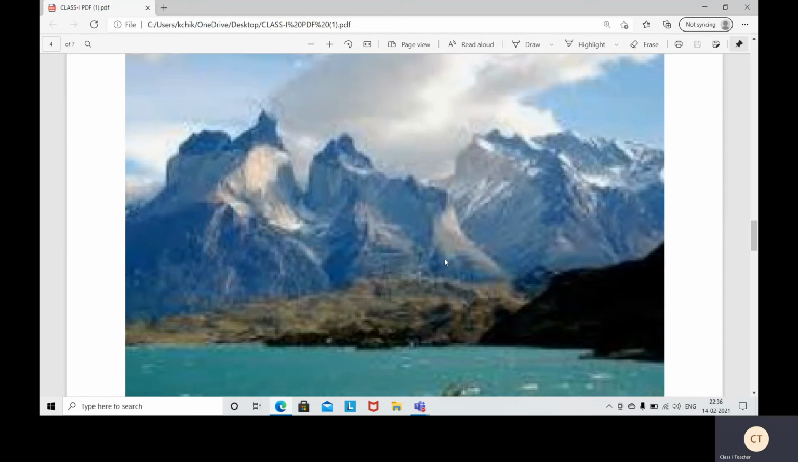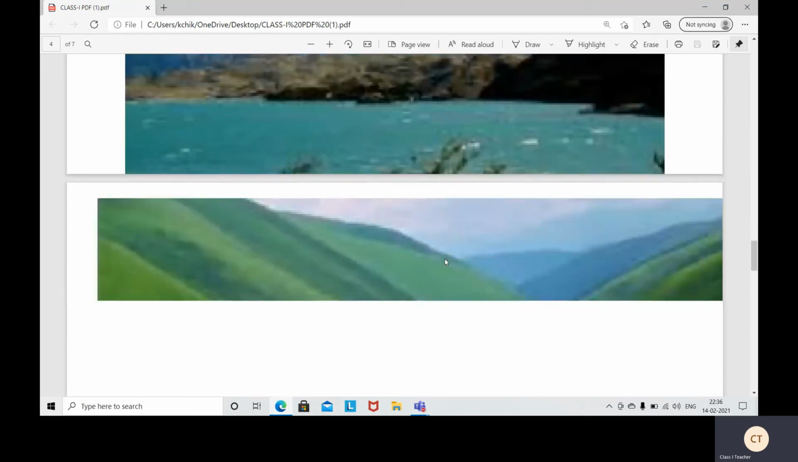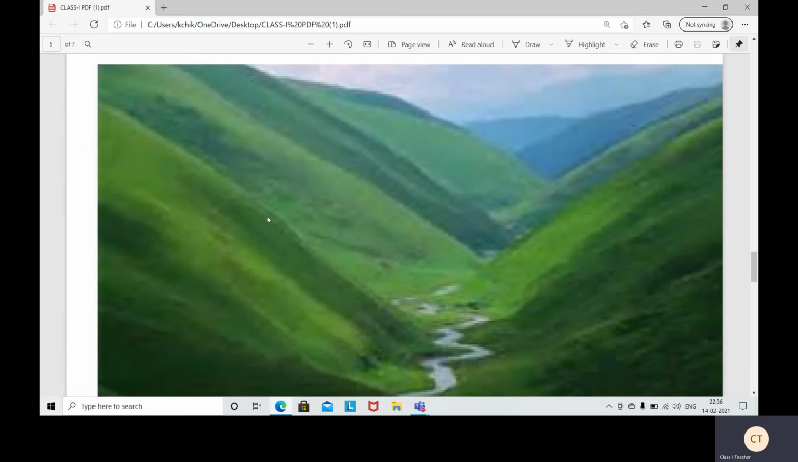Yes. Next landform is valley. See here, what is the shape of this? This is looking like V shape, right? What is the shape? V shape. Between the hills and mountains, we can see V-shaped landforms. V-shaped landforms. They are called valleys. See here, this is the image of valley. See its shape like V. Okay, this is the image of valley.